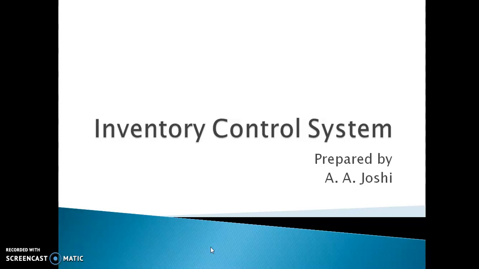Previously, inventory was maintained manually on paper by organizations, but that is very hard, and there might be human errors in handling all those numbers on paper. That is why the inventory control system is designed as software, which is embedded with the ERP.